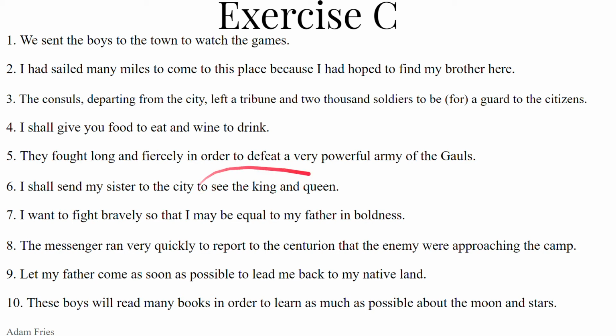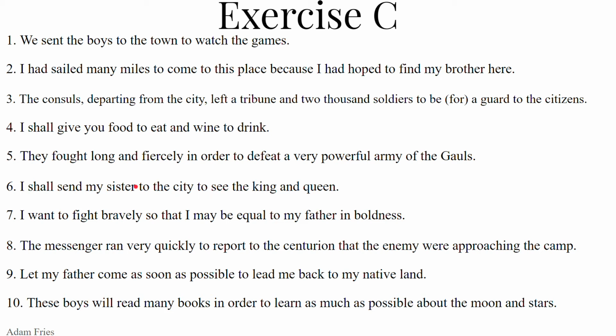So that we can use the adverbial purpose clause. Ut regem, the accusative direct object of rex, regis, masculine, et reginam, the accusative singular feminine direct object of regina, feminine. And then we want primary sequence, present subjunctive of video, videre, vidi, visus.